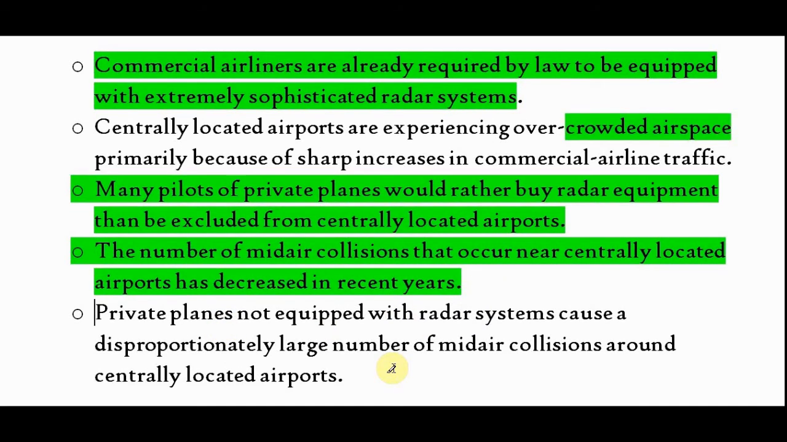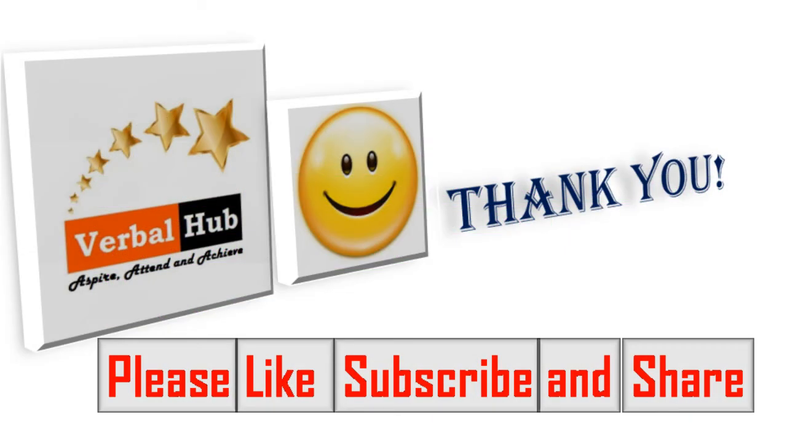Option E: private planes not equipped with radar systems cause a disproportionately large number of midair collisions around centrally located airports. So because of radar. Now if private planes do not have radar, they are the reason for collisions, and after adding radar there will be less collision in air traffic. It means what? This is the best option. Private planes are the reason, and after this there will be a reduction in air collision. All right, so E becomes the best option.